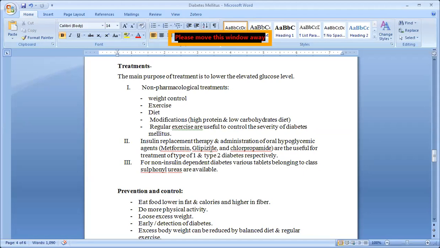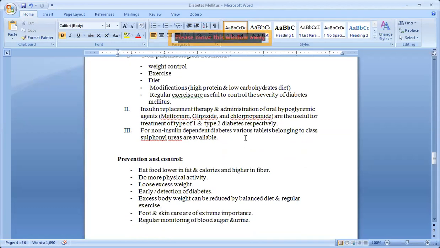Maybe metformin, glipizide or chlorpropamide, or some other versions are there now. These were the older ones; now the new generations have come, isn't it? So maybe chances are there. So these are the diabetes treatments, okay?